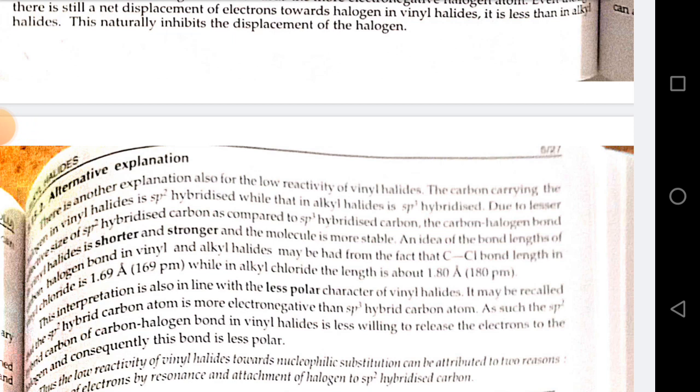This interpretation is also in line with the less polar character of the vinyl halide. It may be recalled that the sp2 hybridized carbon atom is more electronegative than sp3 hybridized carbon atom. As such, the sp2 hybrid carbon-halogen bond in vinyl halide is less willing to release the electron to the halogen, and consequently this bond is less polar. Thus, the low reactivity of vinyl halide toward nucleophilic substitution reaction can be attributed to two reasons: delocalization of electron by resonance and attachment of halogen to the sp2 hybridized carbon.